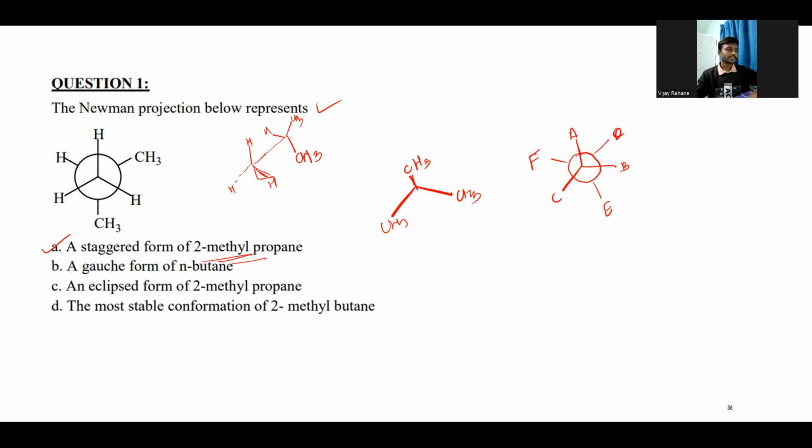If you see the structure, they are separated from each other by, not 45, how many degrees? 120 by 2, that is 60 degrees, right? Seen from the front, they are away from each other by 60 degrees. This is the staggered conformation.